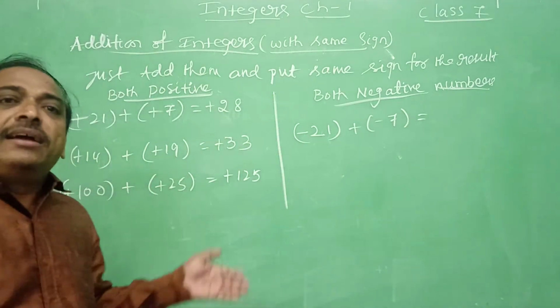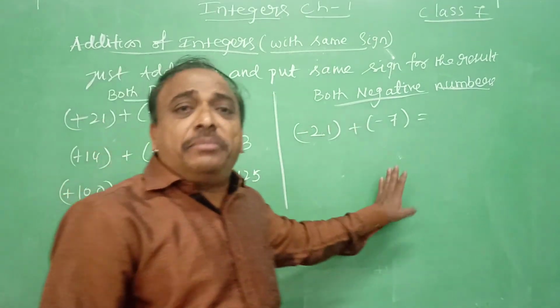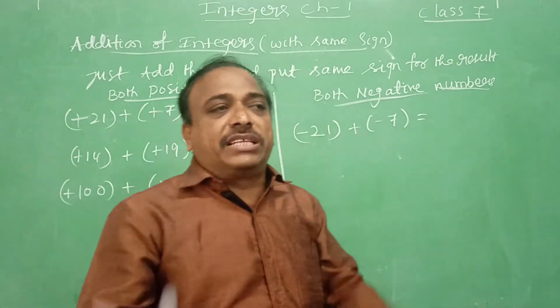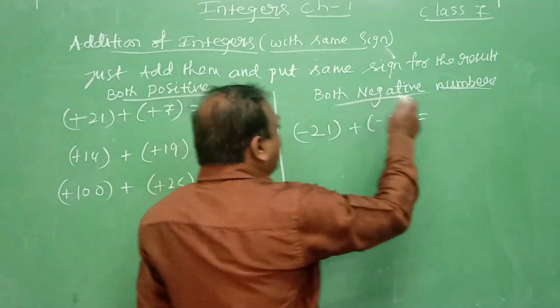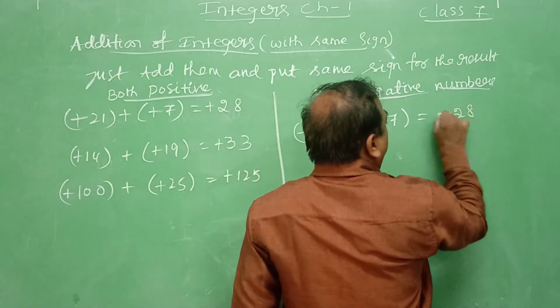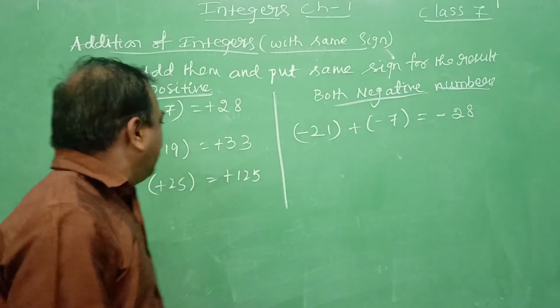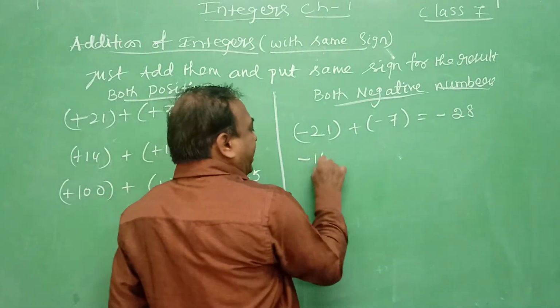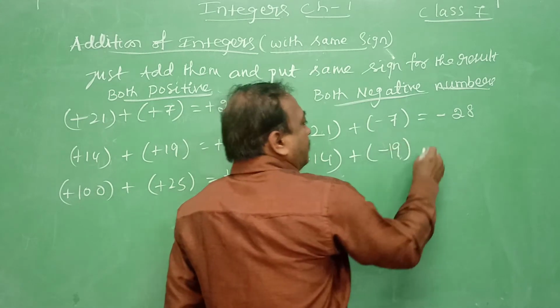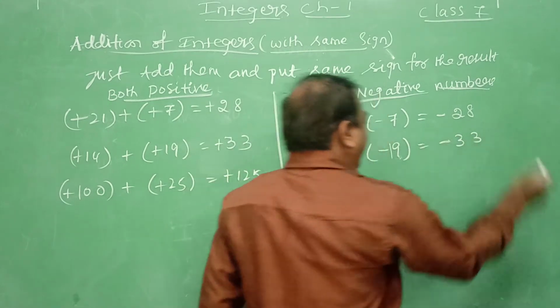Just add, forget about the sign, add them and put the same sign for the result, when you have the same signs for the numbers. So minus 21 plus minus 7, both are minus. So add them and put the minus sign. Similarly here, minus 14 plus minus 19 is equal to minus 33.